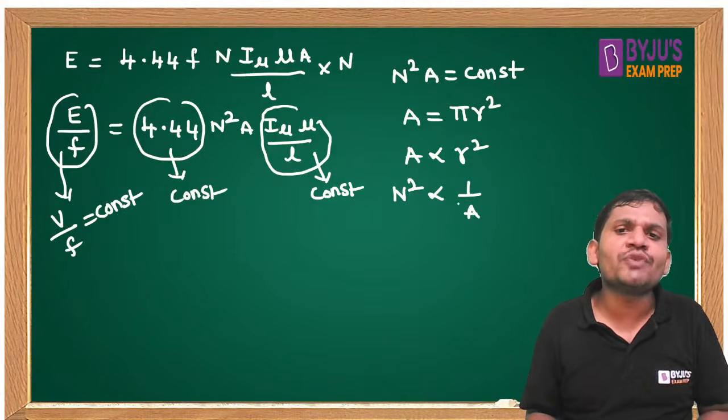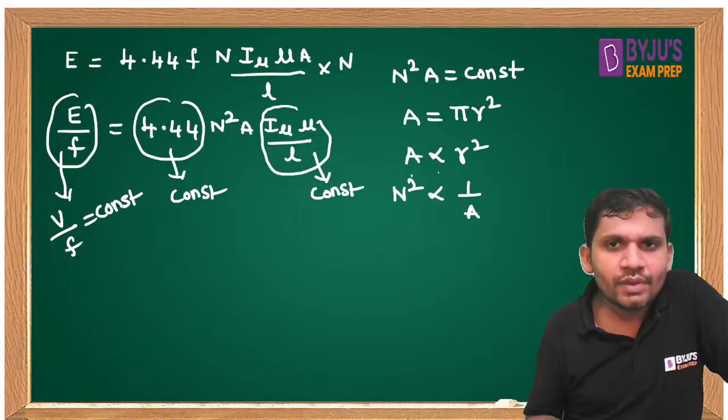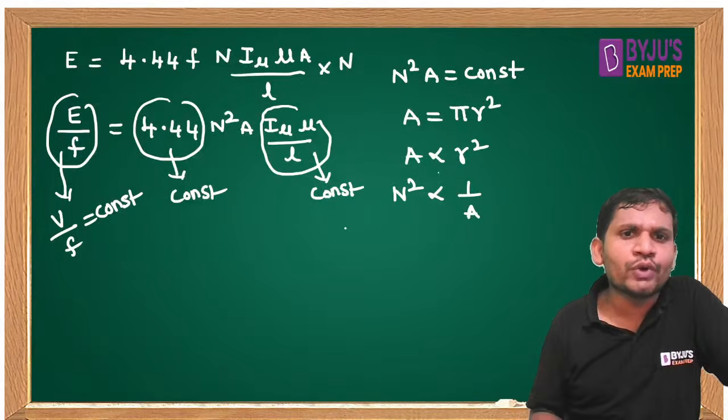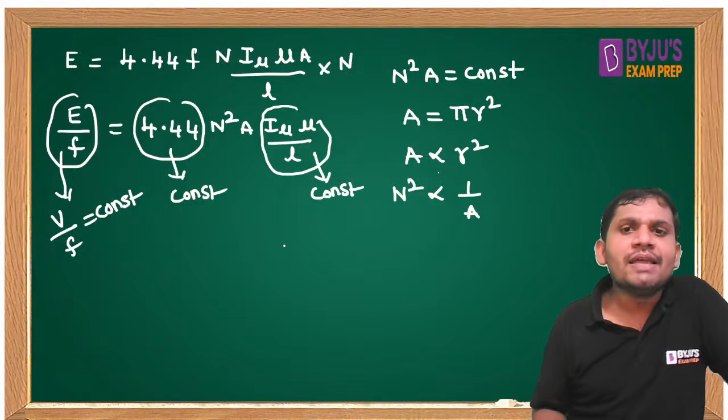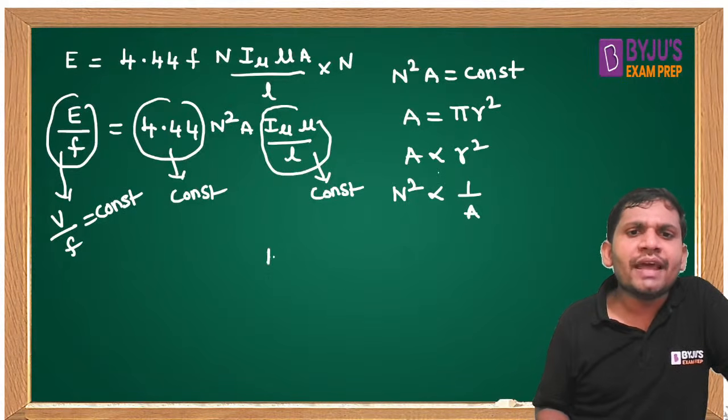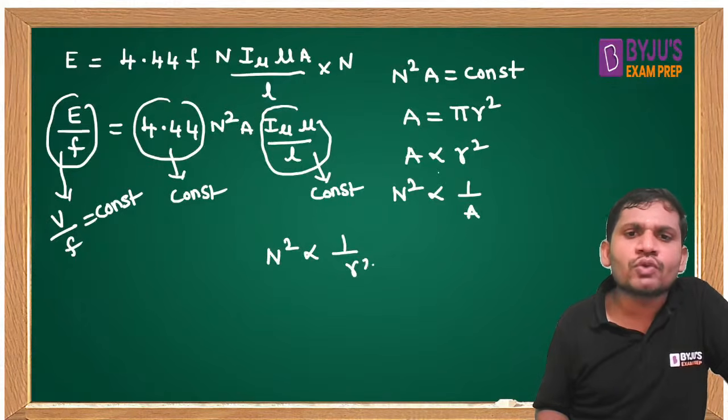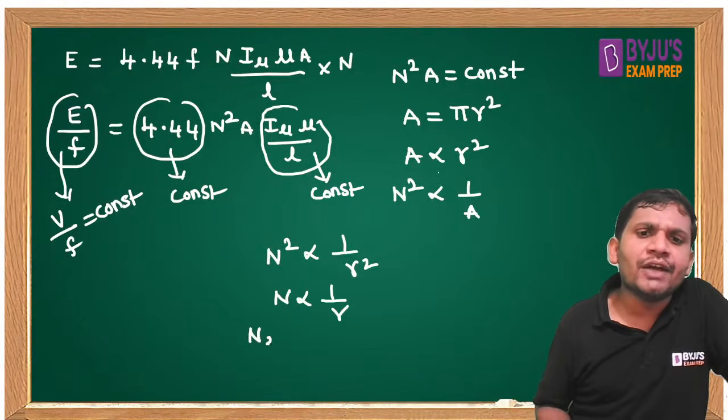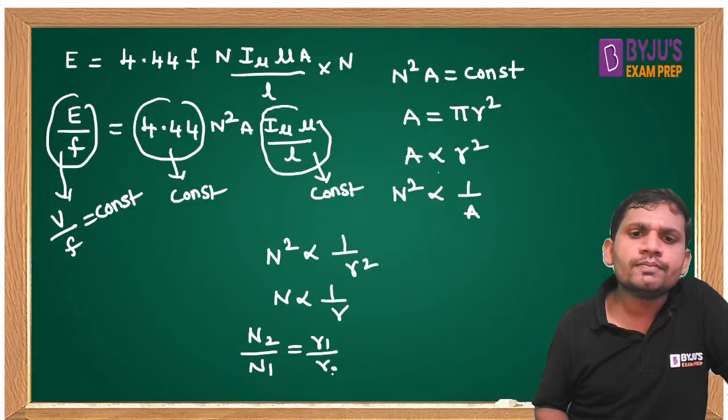Then N square A equals constant. N square is proportional to 1 by R square, that is N is proportional to 1 by R. We can write N2 by N1 equals R1 by R2.